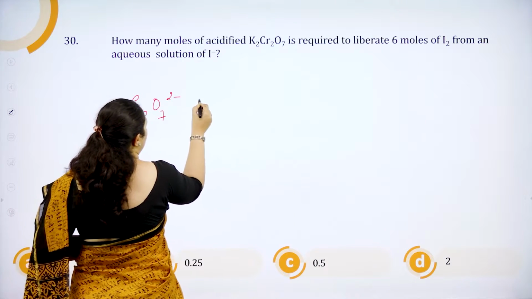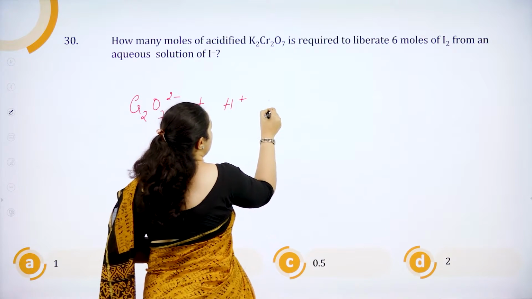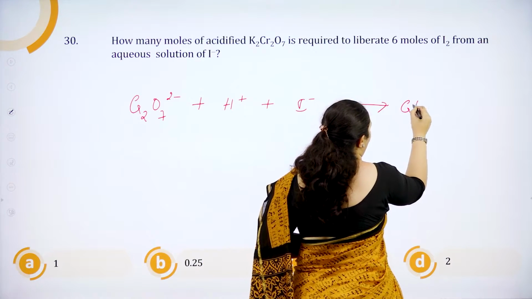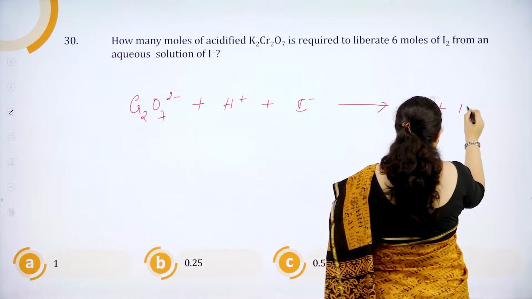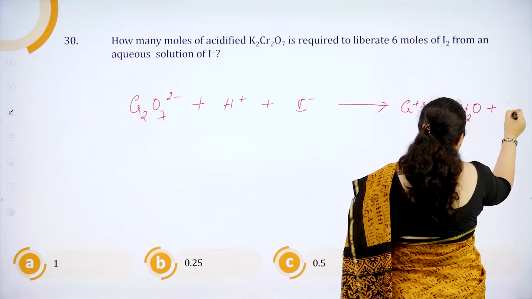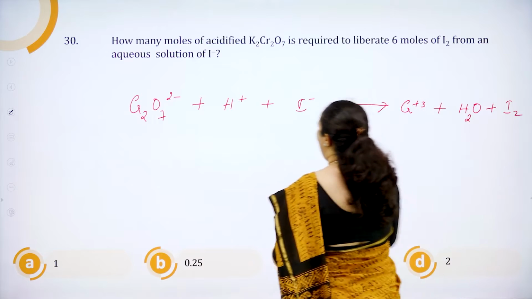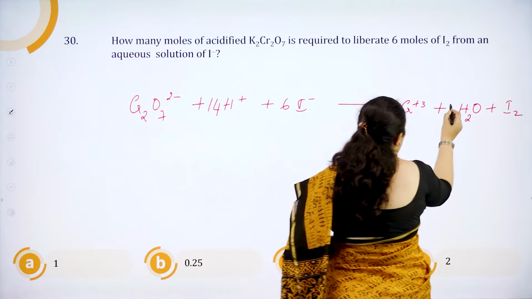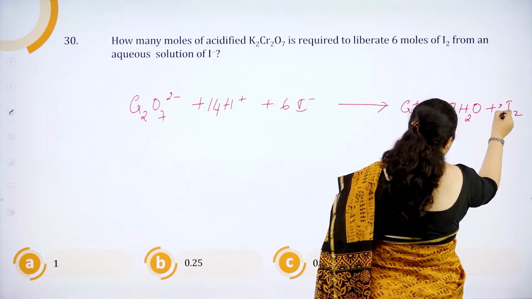Cr2O7 2 minus acidified, so I have H plus ion, I have iodide ions which is giving Cr3+ and it's giving H2O, and iodine is liberated. So if I balance this, I will get 14 and I'll get 6, here I'll get 7 and I'll get 3.